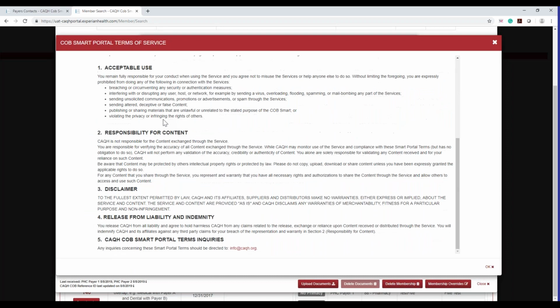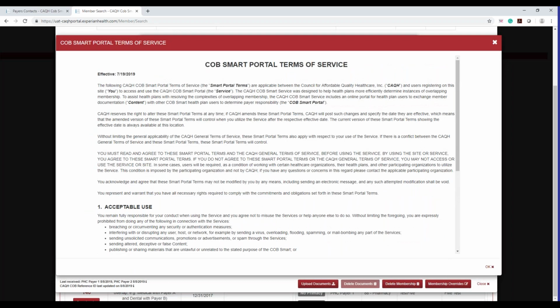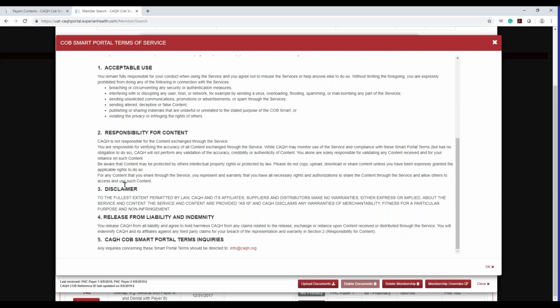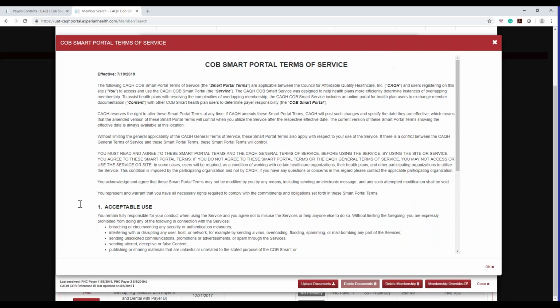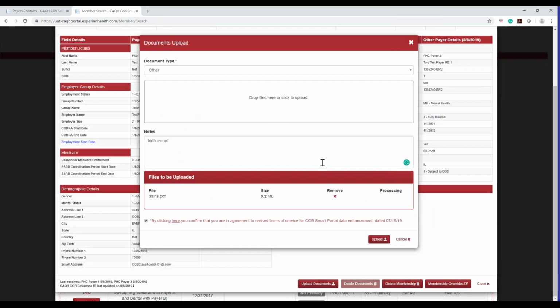I'll also send this out to everyone next week, again, explaining exactly what you're agreeing to when you sign up to this. But this is acceptable use, responsibility for content, disclaimer, release from liability, indemnity, all that stuff is here, and it's in great detail. So I encourage everyone to read this and make sure they understand what they're signing up for. Again, we'll send that out after the call next week.